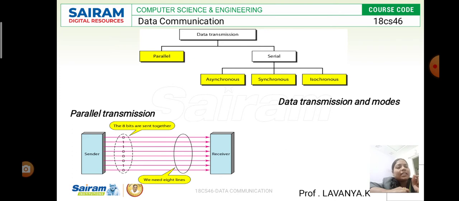Whenever parallel transmission happens, the clock is synchronized by itself. Based on the clock tick, they send the data from sender to receiver at a time. We send a bulk of data at a time from one device to another device. This is the major point in parallel transmission.